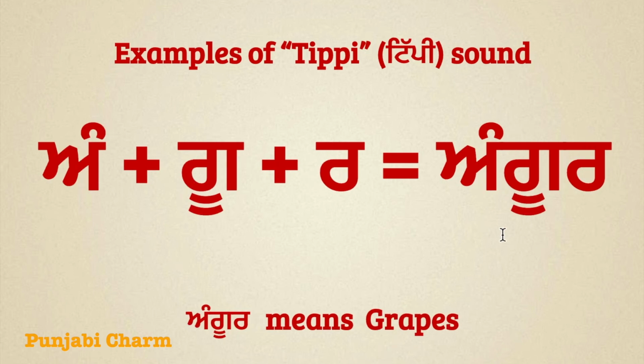The next word is Angur. Angur means grapes. To read this word, we can say Adenu Tippi Ang, Gaggenu Dulankad Gu, Rara Mukta Ra, Angur. You can repeat after me, Angur. Let's move to the next word.